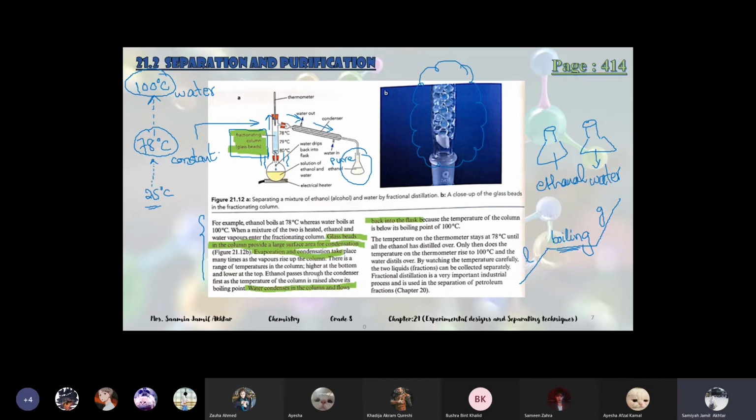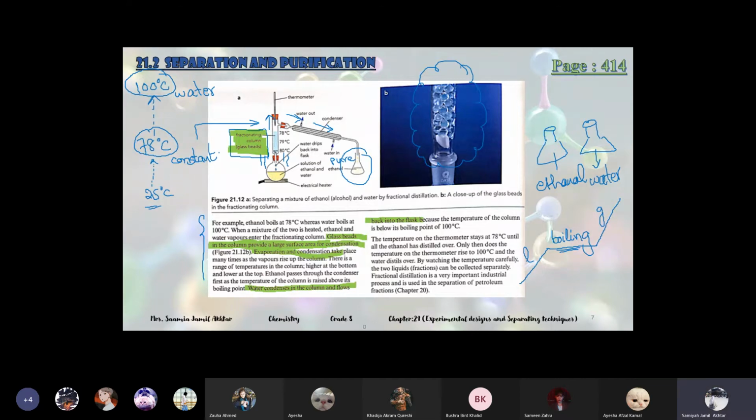The temperature of the column is below the boiling point of water. Right now the temperature is 78, below the boiling point of water. It's 78, so it's the time for ethanol evaporation. So ethanol is evaporating, but water will be sent back by these beads. That is the temperature on the thermometer.